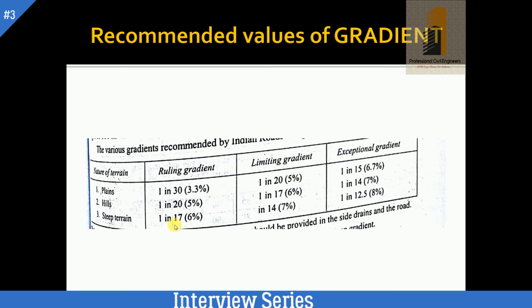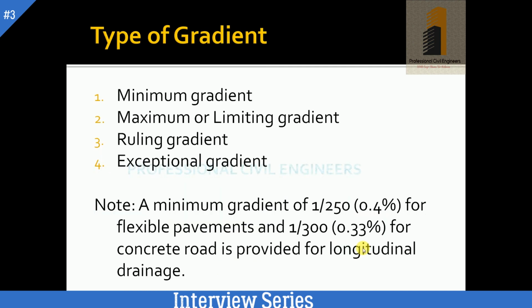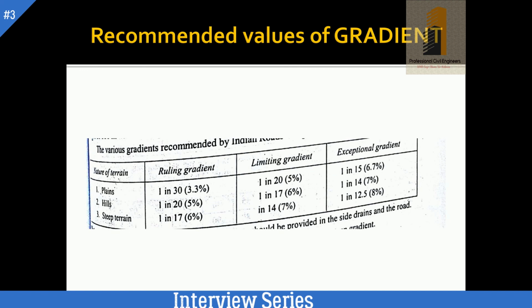Now see from this diagram what the maximum is. Before, we read that the minimum gradient should be 0.4% or 0.33% depending upon road type. Here the exceptional gradient is the maximum gradient which is allowed, and this is 8%.